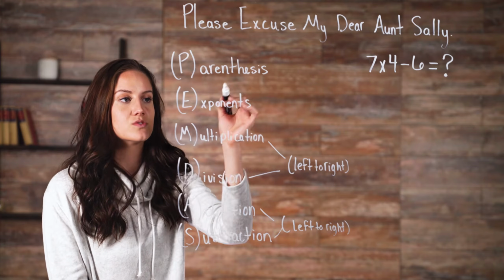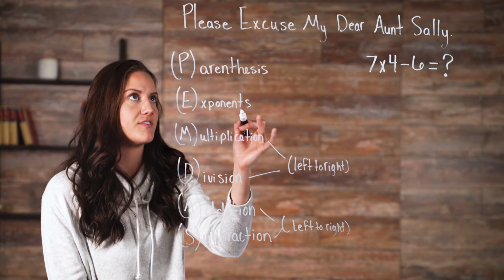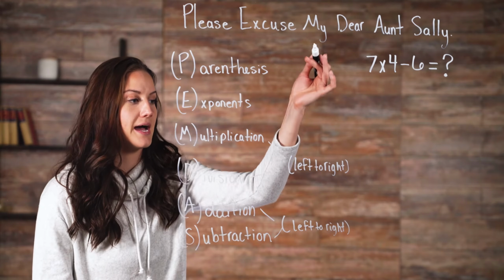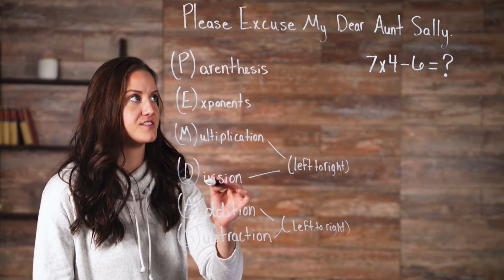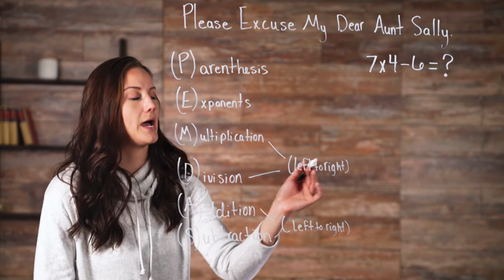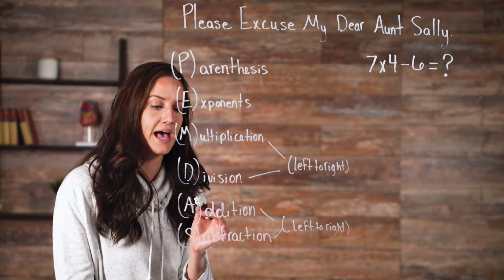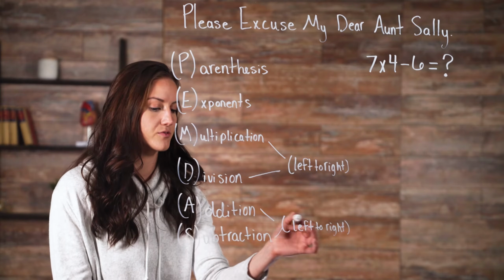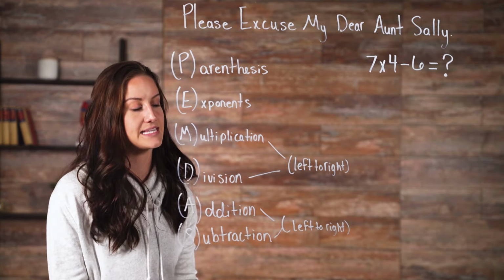Then E, excuse, which is for exponents. We solve that after we solve everything in a parentheses. Multiplication, which is the my, and this happens from left to right. And then division, which is the dear, which also happens left to right. And then we have addition and subtraction, which also happens from left to right. And this is Aunt and Sally.